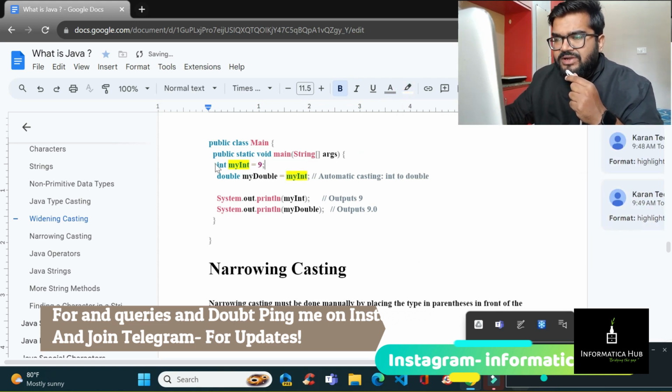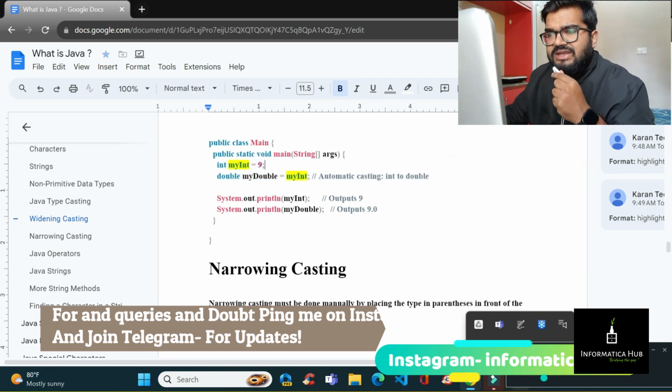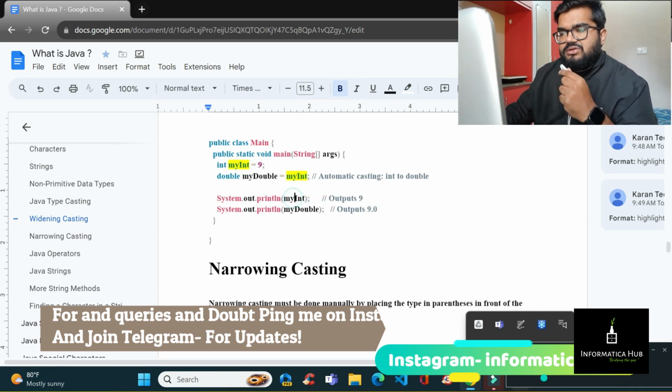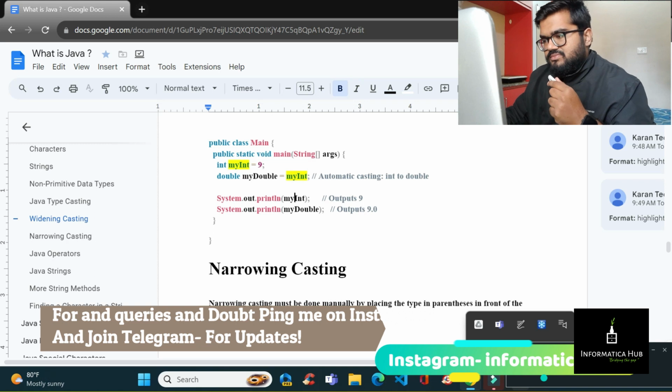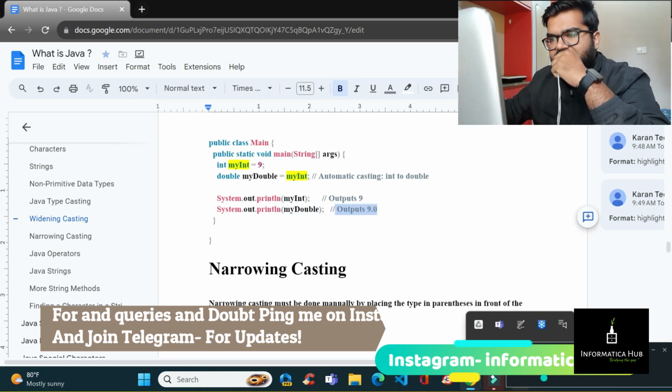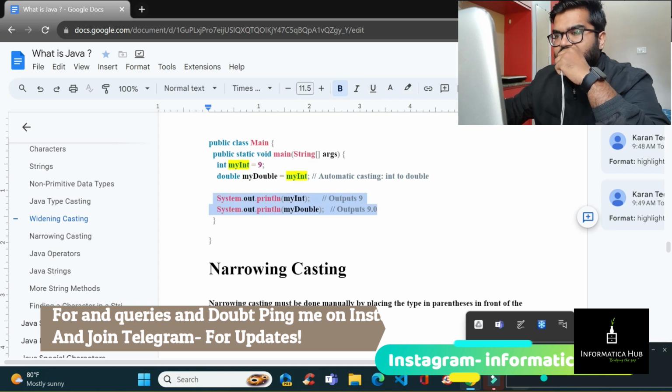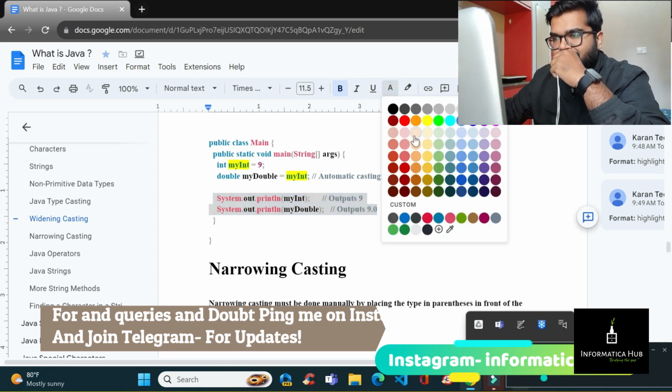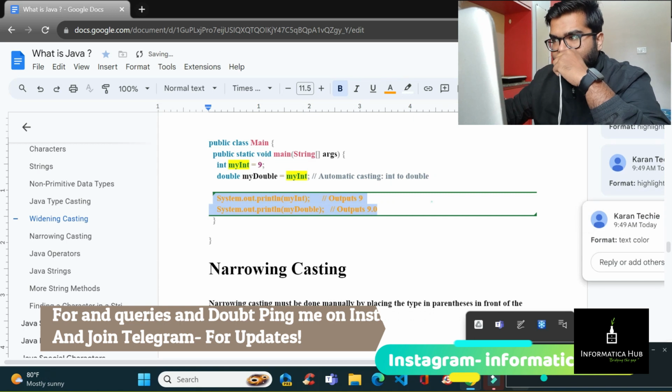So see here the conversion is happening from int to double, and moving from int to double is from a lower to a higher side, so it falls under widening casting. The output will be like this: if you print myInt, the output is 9, and if you print myDouble, the output will be 9.0, as per the structure. Int is written like this and double is written in this way. So keep in mind this point, what exactly it is.